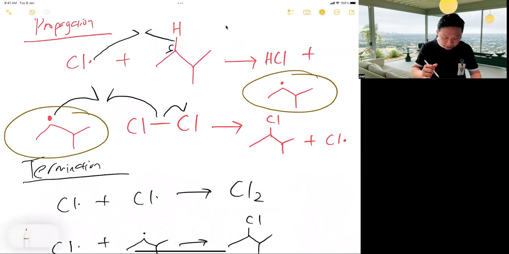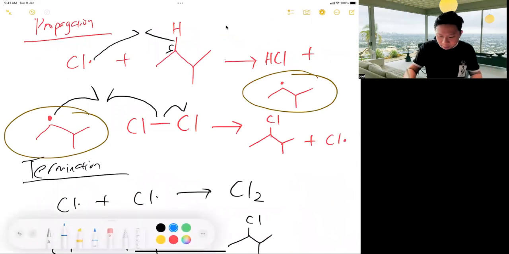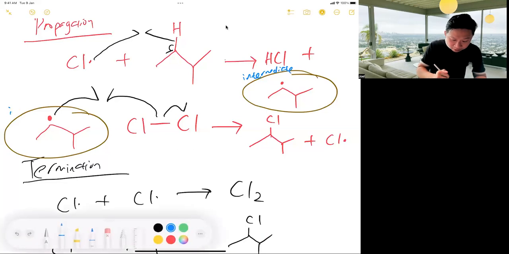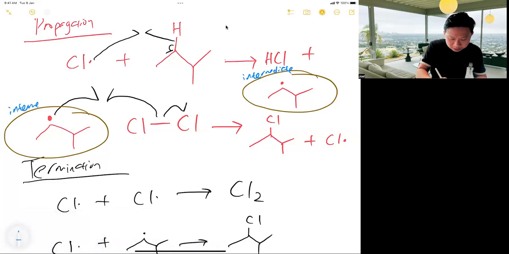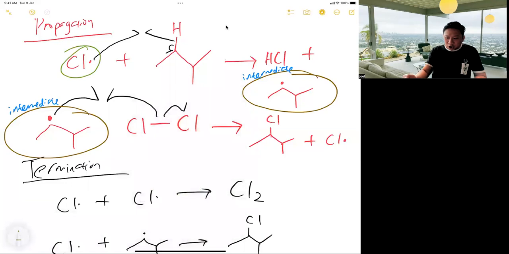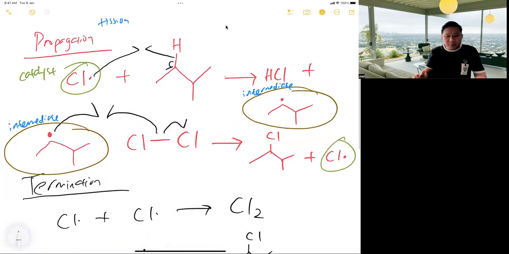Good question. Lucky you asked me this. Anyway, these two brown ones are intermediates. I better put it properly because this is an A level test, intermediate, right? A level also tested before. What is a Cl dot? Write down. You know why I call it a catalyst or not? Because I react, after that I reform. Then I react, I reform, I react, reform. Always have a lot of it.